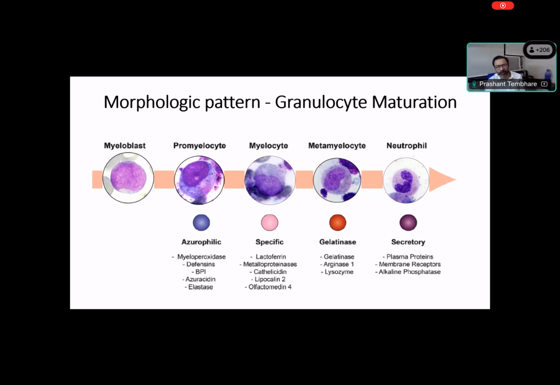But all structures of cells are ultimately formed by proteins and carbohydrate and lipid complexes. So when the structural changes happen, of course the 3D architecture of the protein structure also changes, which leads to the expression of antigens on the cell surface or inside the cell. These proteins have epitopes on them, which act as antigens, and there is appearance and disappearance, changing the number of antigens. Some antigens reduce in number or disappear from the cell surface. Some antigens increase in number, and this way the cell changes from one form to the next. Now, these changes in the protein structure can be studied by flow cytometry, and we are going to focus on how flow cytometry changes can help us differentiate normal from abnormal.